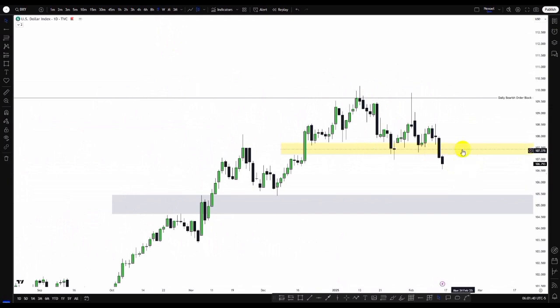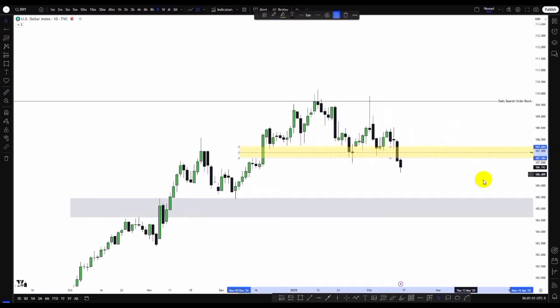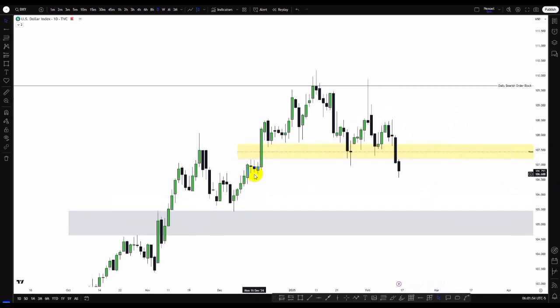What we can see from the daily time frame is a clearer structural perspective of the bearish movement to the downside. What we can see, price took out this low point, we had the pullback, price took out this internal buy side liquidity, we had the fall of price to the downside. Now we can see price took out this sell side liquidity to the downside.